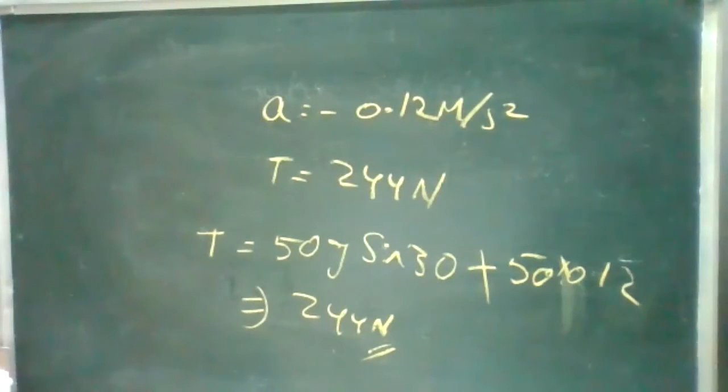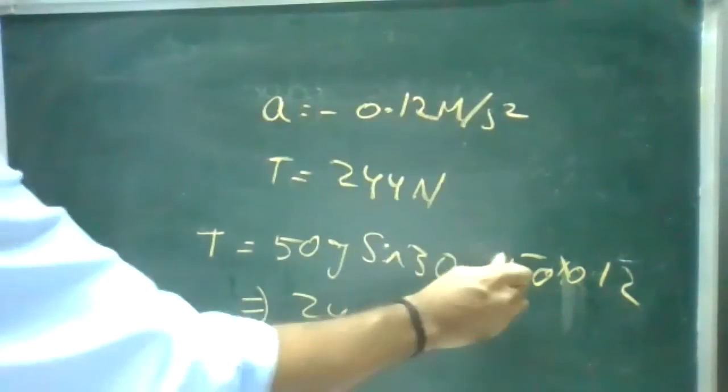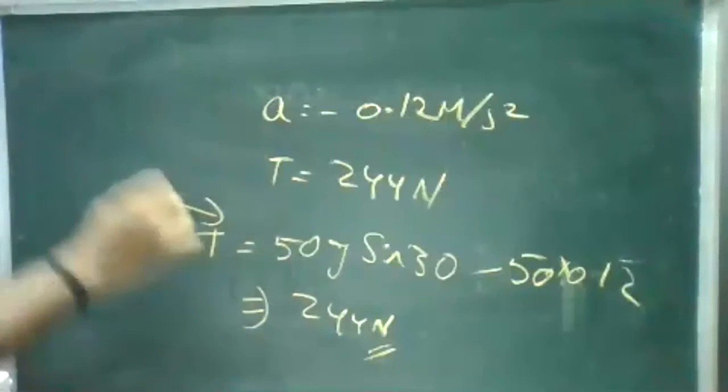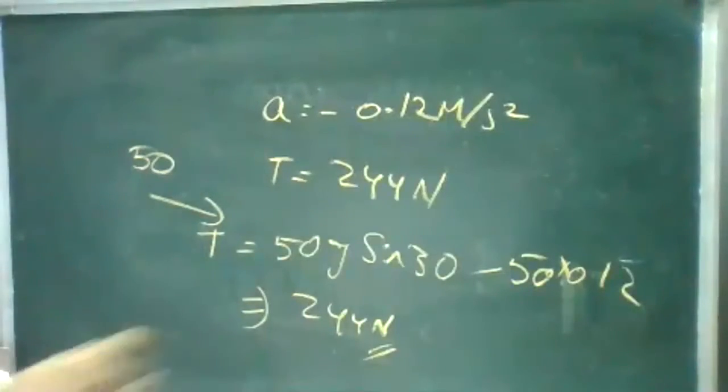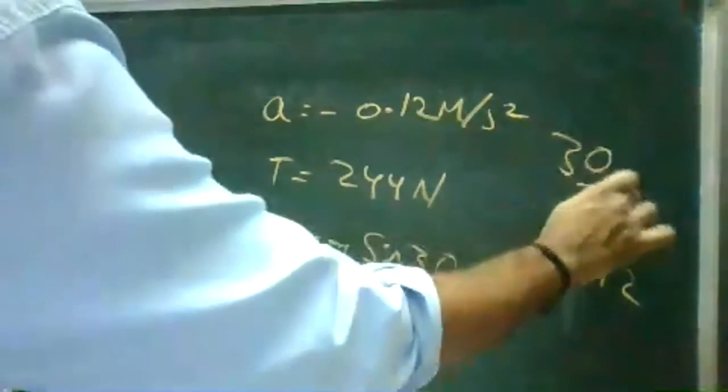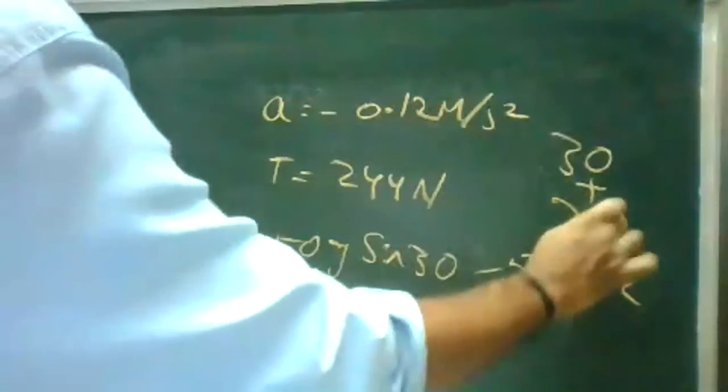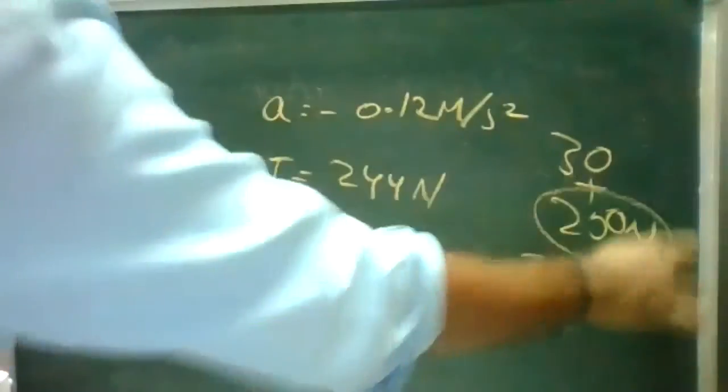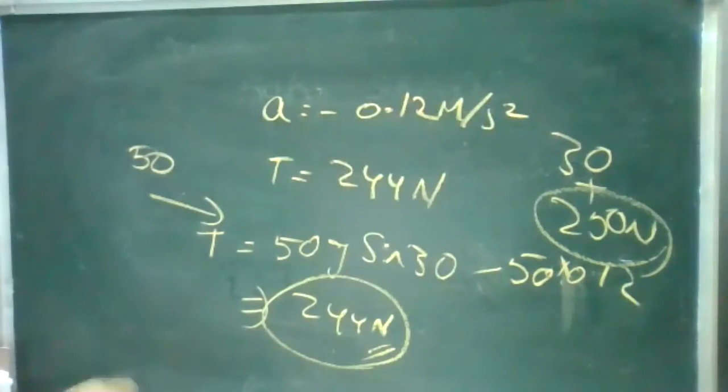Okay, so there's a small change actually. I told you, when we are taking the acceleration with respect to 50 kg, it is minus. When we are taking it with respect to 30 kg, it is plus. We can mention both accelerations. If it is plus, it will be 15 newtons. If it is minus, it will be 244 newtons. There are two relations.